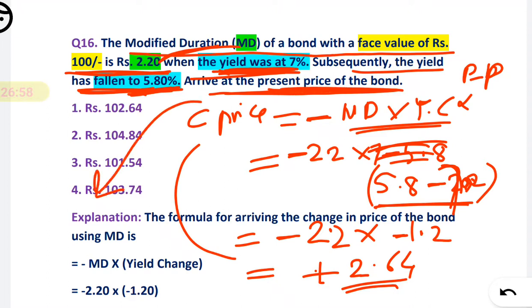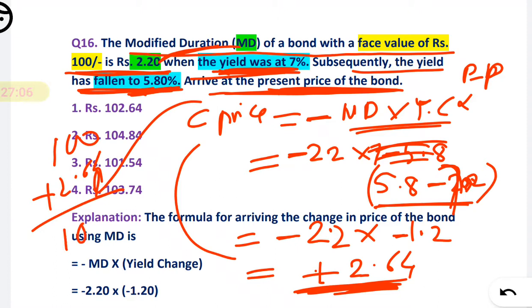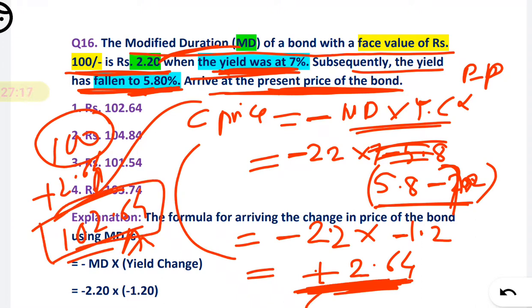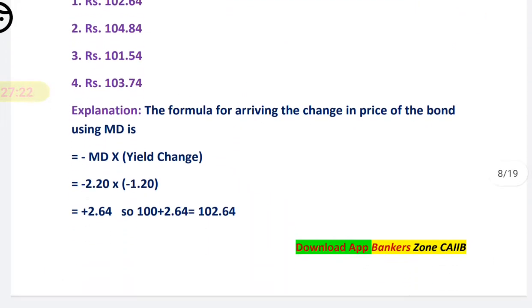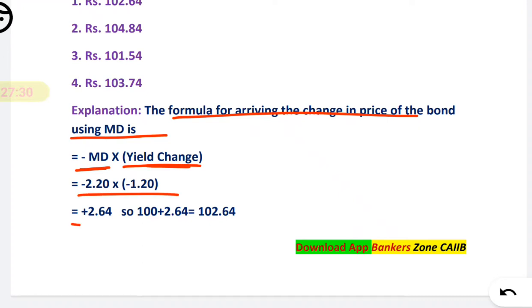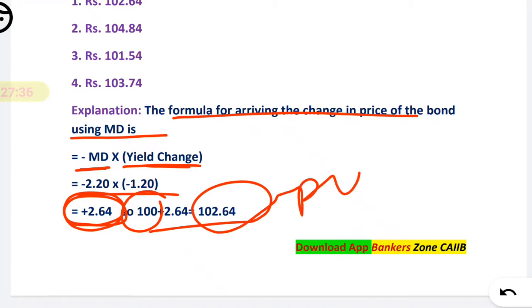So the present price: because this is a plus, on the face value of 100, the price change is 2.64, so you will get 102.64 as your answer. This is the face value you have to add, and this is the price change, that is an increase in the price. So face value plus the increase in price gives the answer. See how easy it is, right? An explanation is also provided here as per your demand. So here is the formula, modified duration into yield change, and when you solve, you get the change in the price, add it to the face value, and you get the total present value.